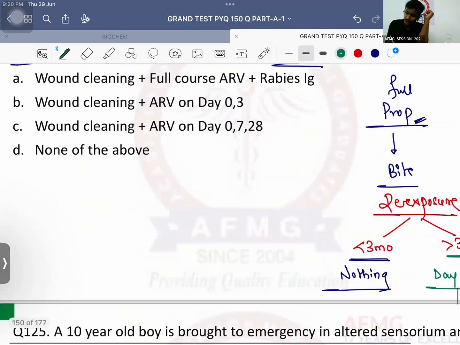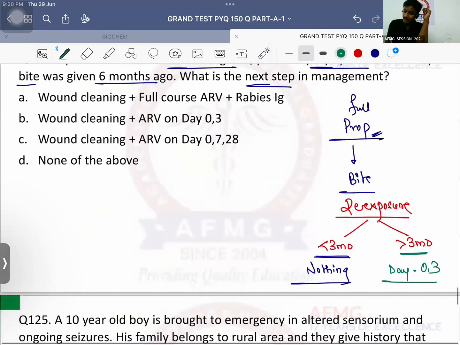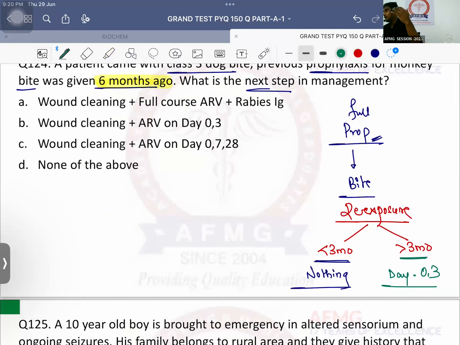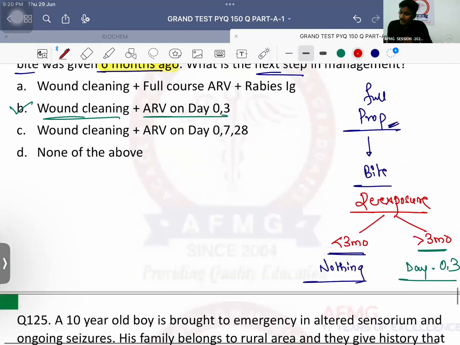So as the patient is having re-exposure after how many months? More than 3 months. So we need to take how many doses? 2 doses. So wound cleaning along with anti-rabies vaccine on day 0 and day 3. Jaldi se batao. Day 0, 7 and 28.